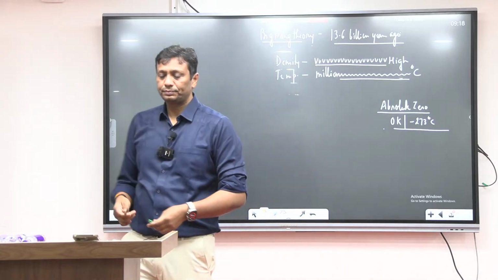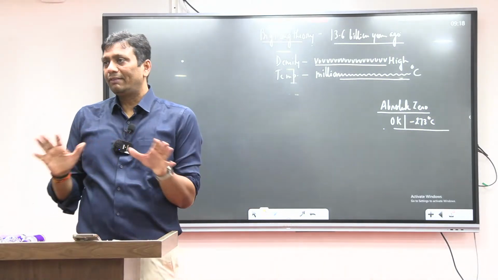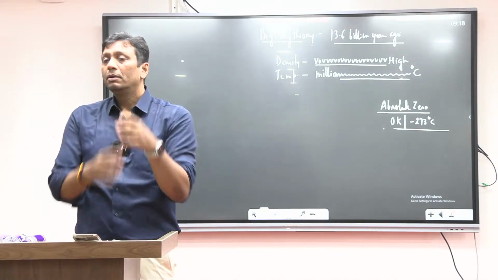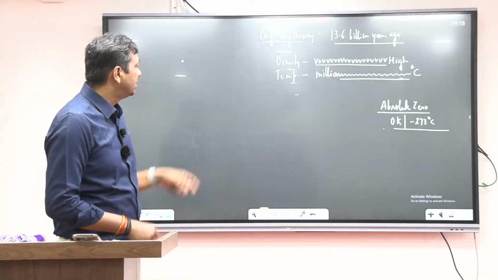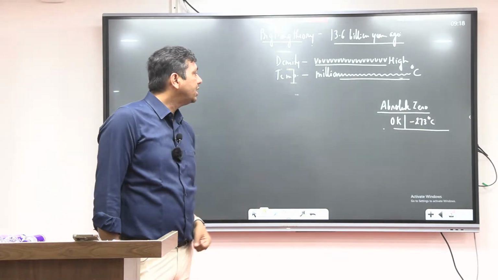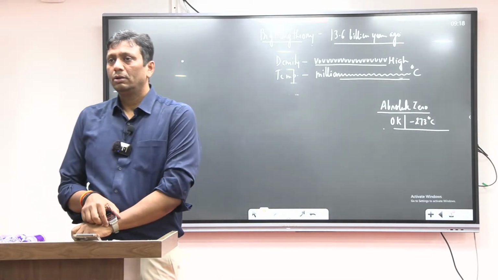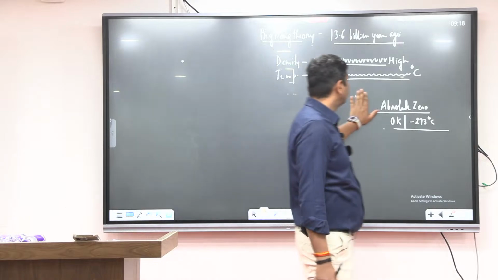Very good. The maximum temperature I did not find anywhere, so according to my knowledge there is no limit. But the minimum temperature has a limit, and that limit is minus 273 degrees Celsius, or 0 Kelvin. This is just knowledge, kindly remember it, guys.